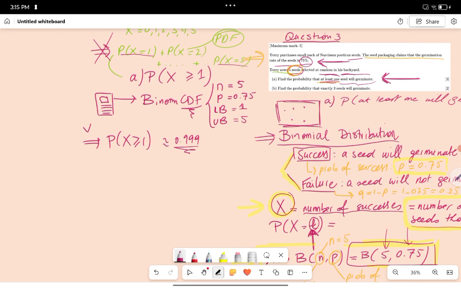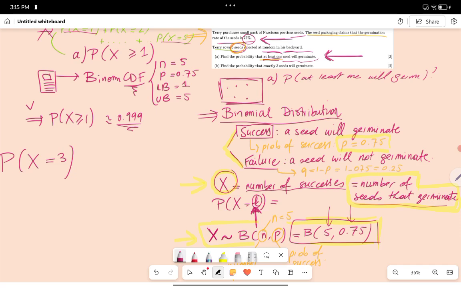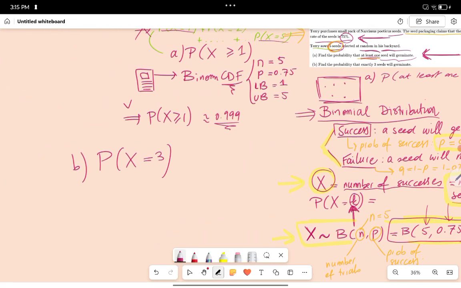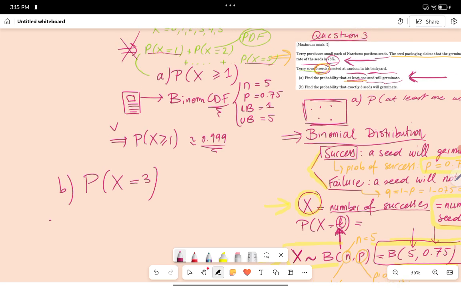Okay, and then what is B? Find the probability that exactly 3 seeds will germinate. So this is a bit simpler. We just write down P of X is equal to 3, because X, again, is the number of successes or the number of seeds that germinate. And therefore, we are going to use our calculator.